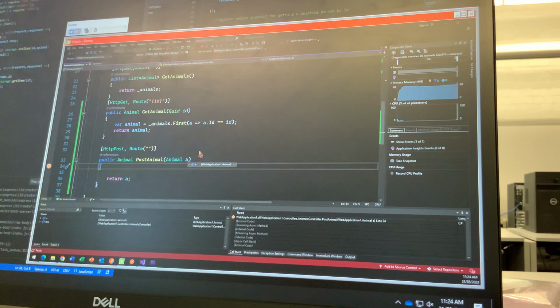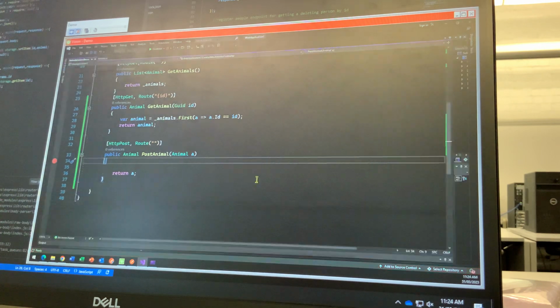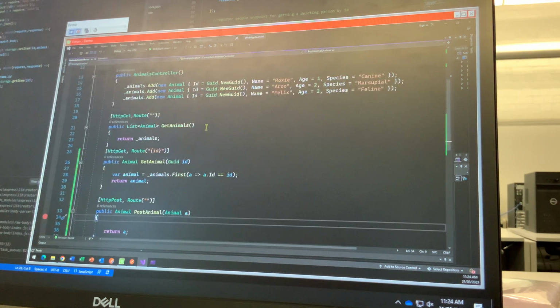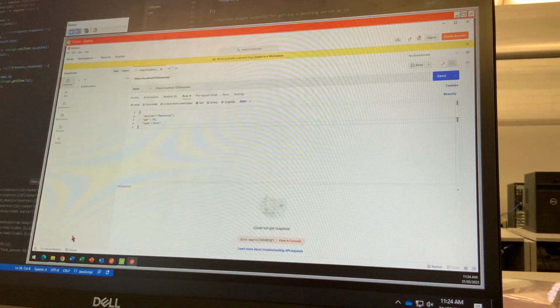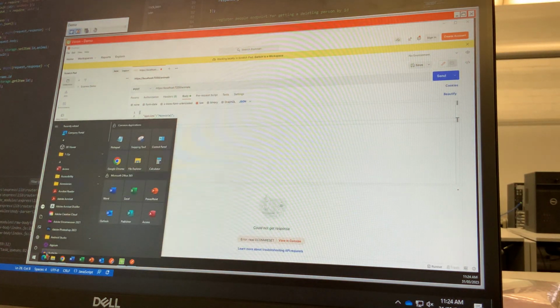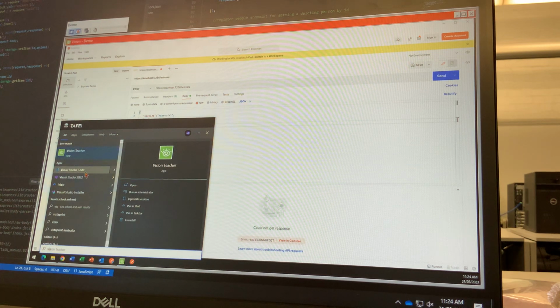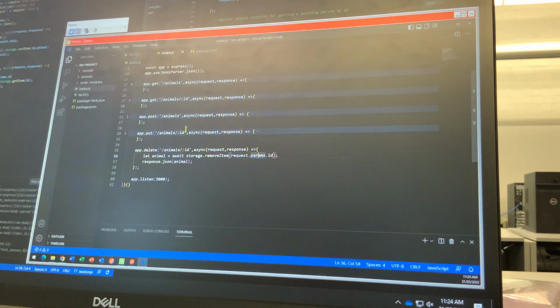See that? Pretty cool, huh? Pretty cool. So I'm hoping you can see here, get all, get one, post, put, the same, yeah? And can you see the similarity between that and this? Get, post, put, delete.